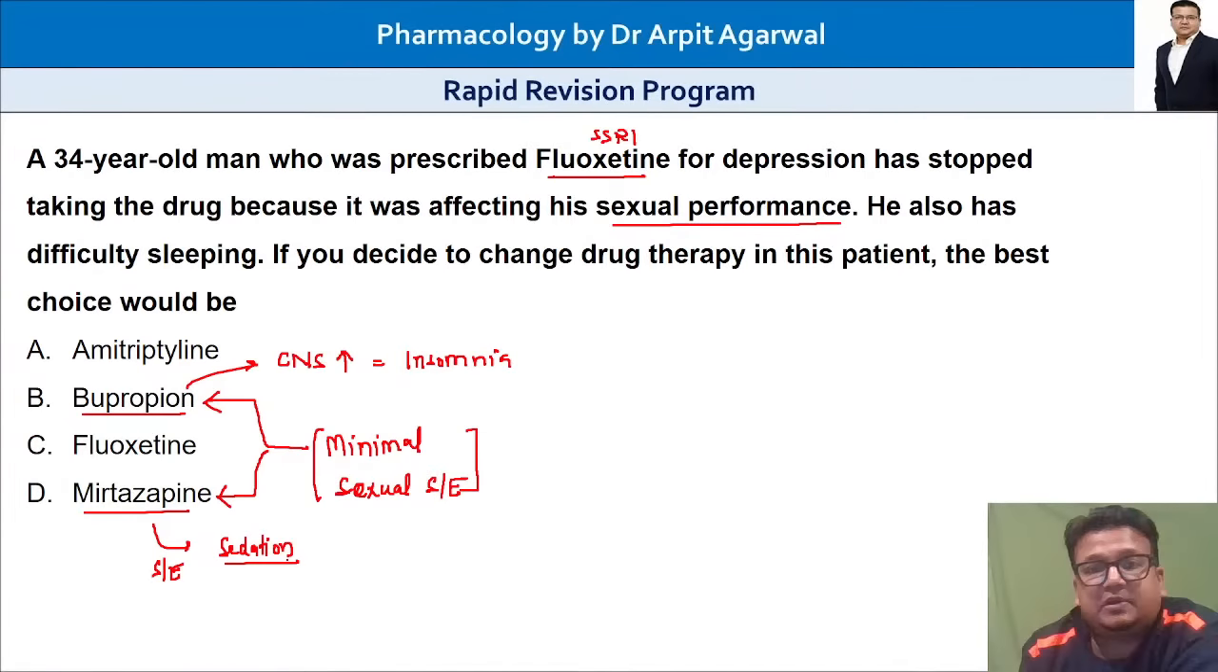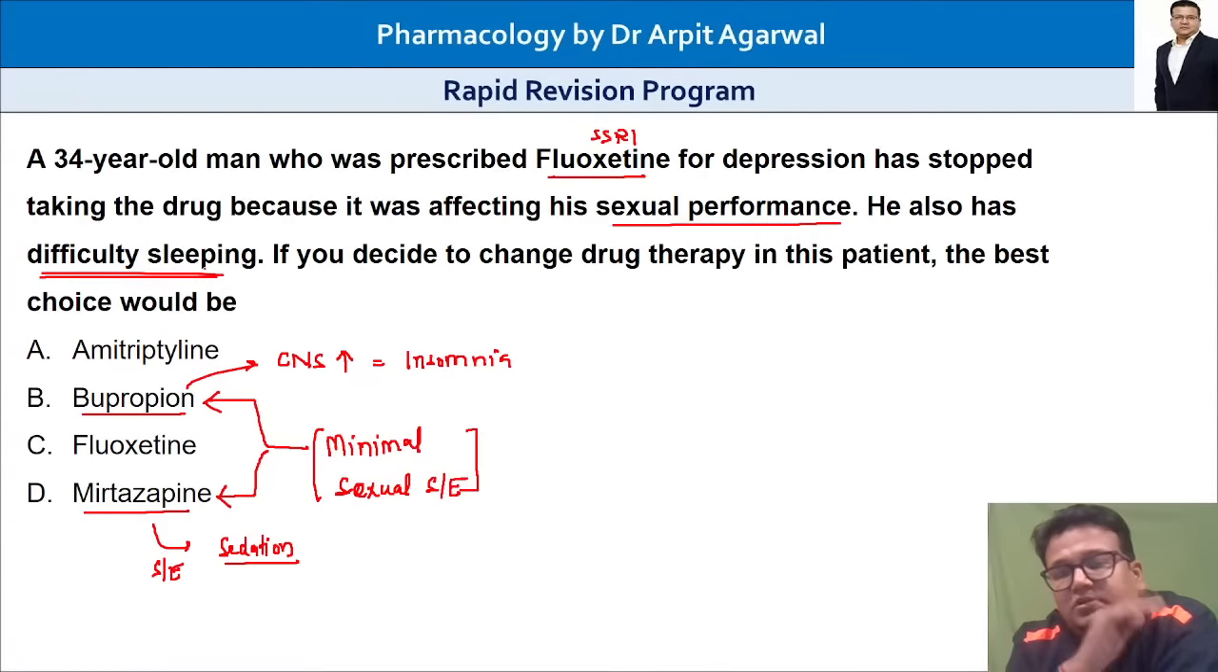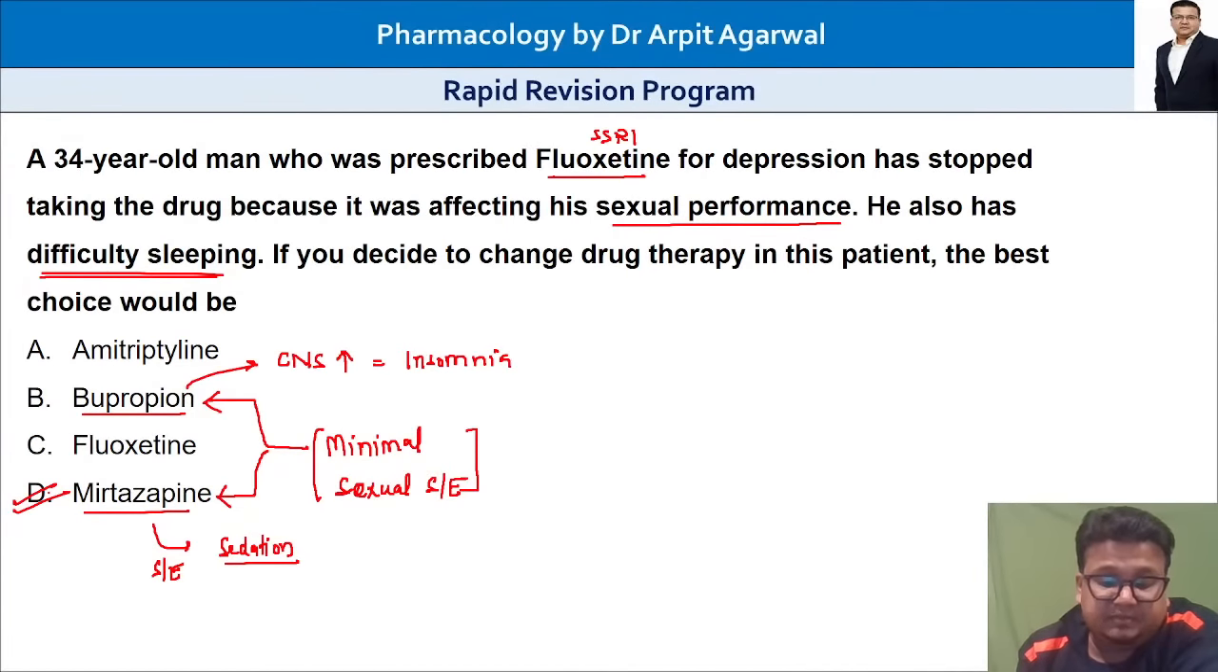Too much sleep occurs. Now in this patient we can see he also has difficulty in sleeping. Along with sexual problems, he is also having difficulty in sleeping. So what do we want? We want insomnia or sedation? I hope the answer is clear. We want sedation, and that is why in this question the answer is mirtazapine.